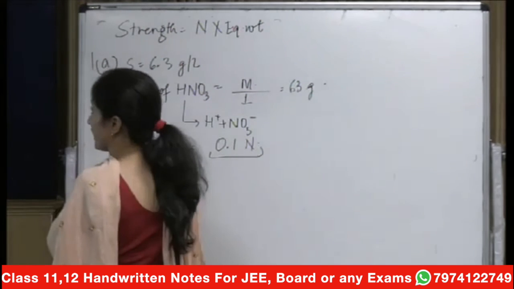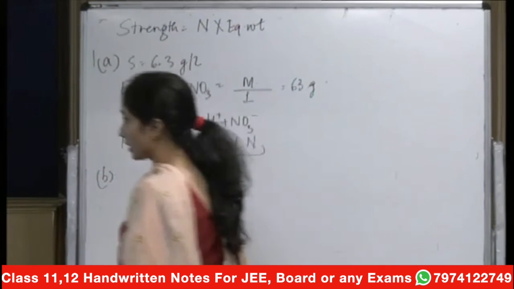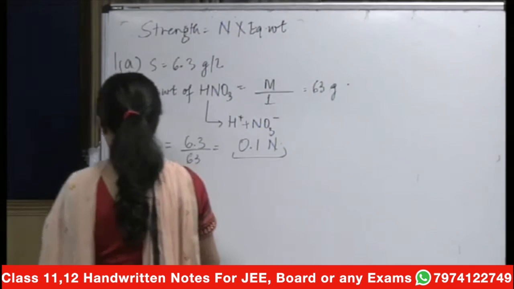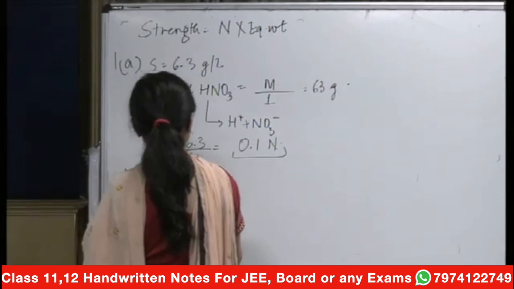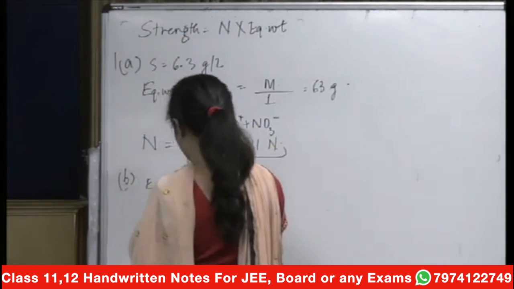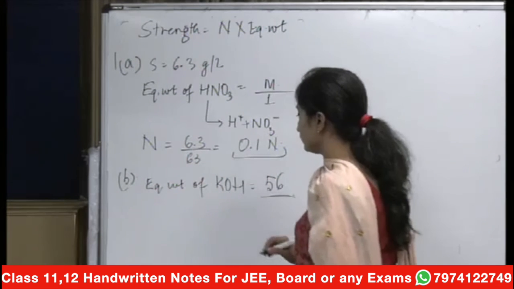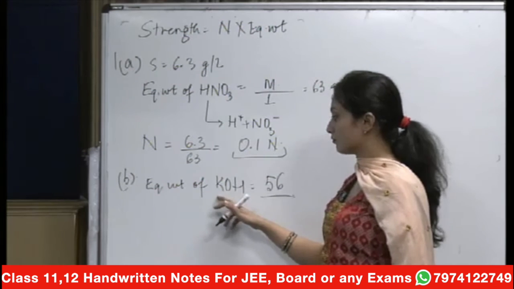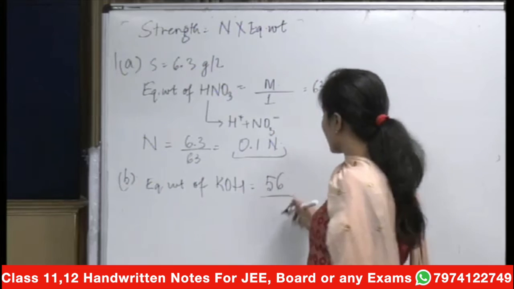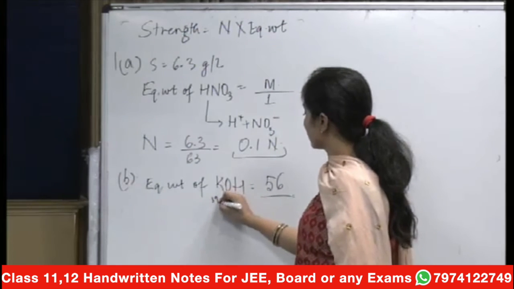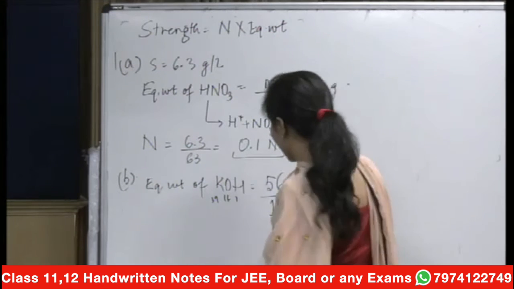Then for the next part, you have to calculate for KOH also. Again, KOH, calculate it quickly. First calculate the equivalent weight of KOH. That will be equal to the molar mass, that's 56, 39 plus 16 plus 1. So your x will be equal to 1.